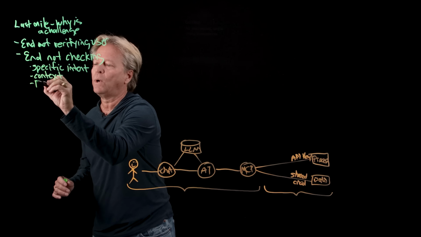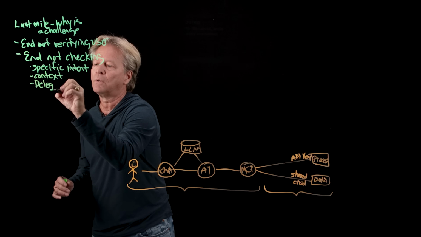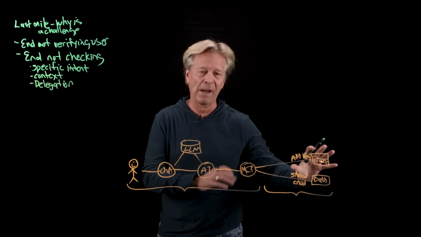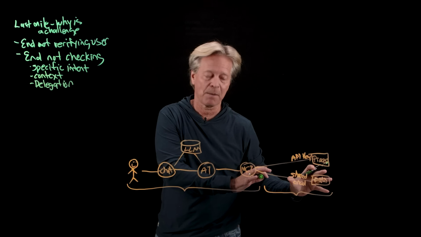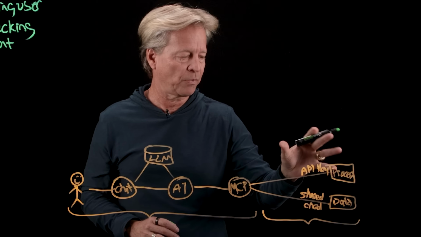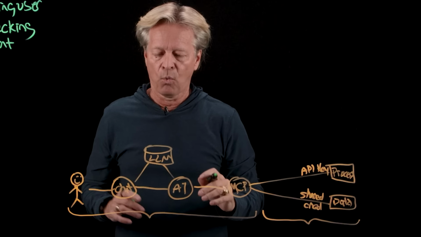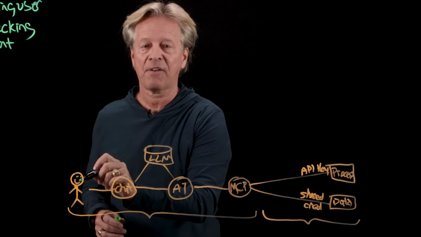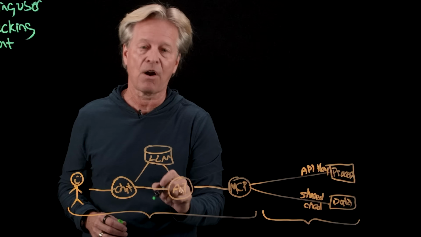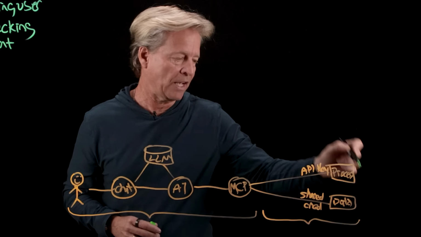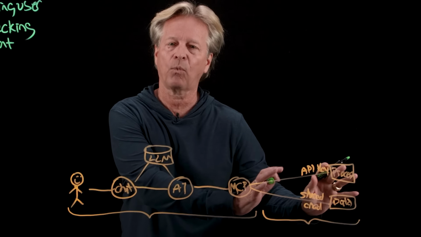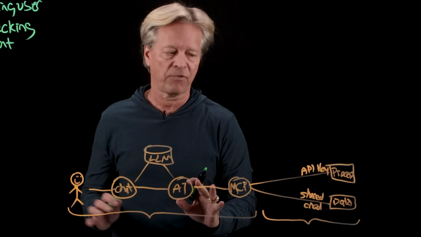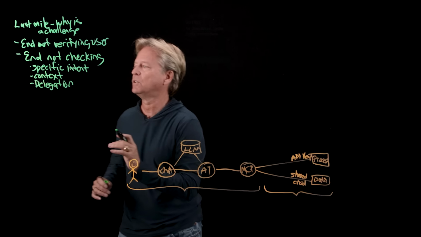The other thing that we lose or is not available is delegation. If we're dealing with our back-end legacy applications and they're dealing with certain ways to connect, Agent 1 has been working on behalf of the user. We've delegated our work to this agent and it's coming and doing something, but we lose that. We don't know that an agent is working on behalf of a user. So that's another piece that we lose.